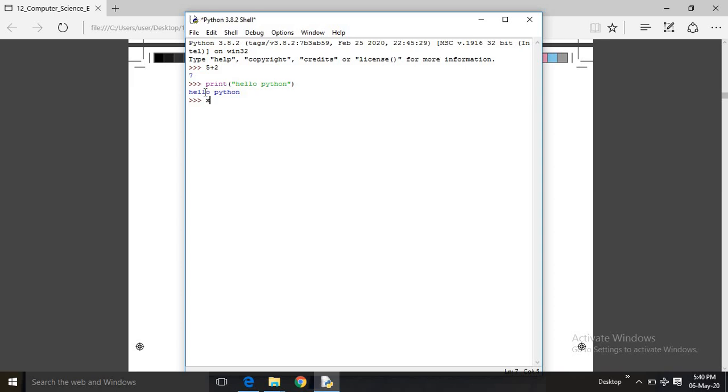Suppose I am assigning x equal to 10, y equal to 20, and then z is equal to x plus y, then print z. See, it is showing 30. If you want to display a particular text, you have to give it within double quotes, or if you want to display a value in a variable, you can give it directly. This is the interactive mode of Python programming.